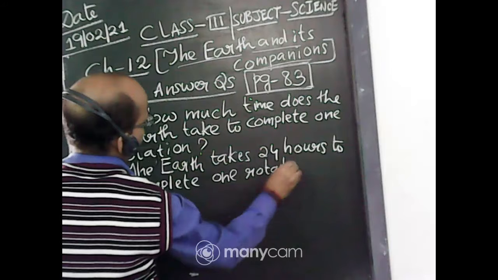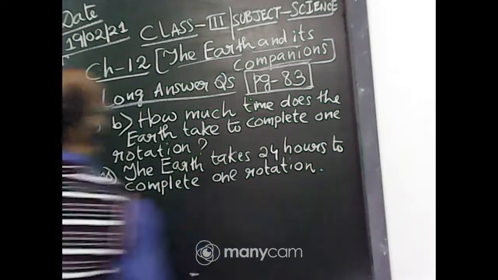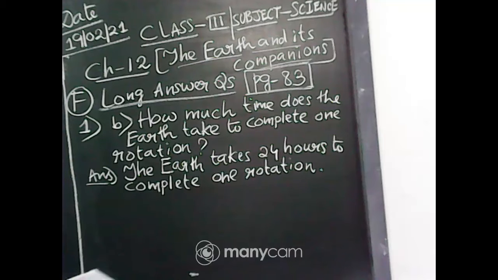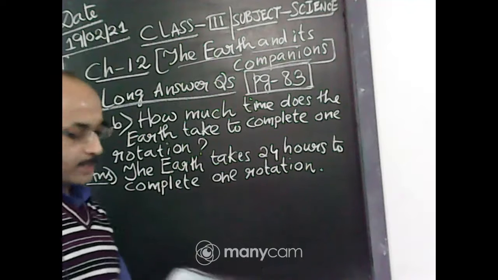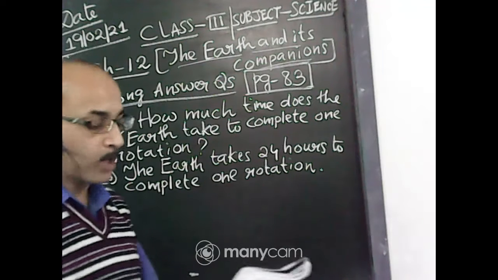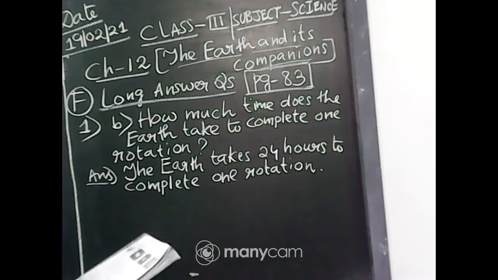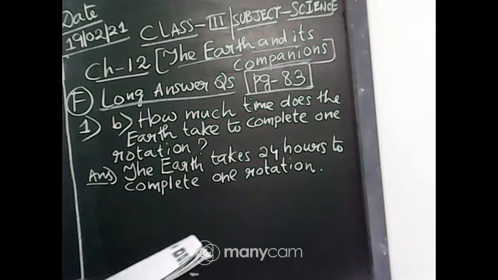This is the answer. I think all of you have got it. Yes or no? Okay, very good. Please write down quickly, then we will be doing the second question from the long answer questions. How much time does the earth take to complete one rotation? The earth takes 24 hours to complete one rotation.